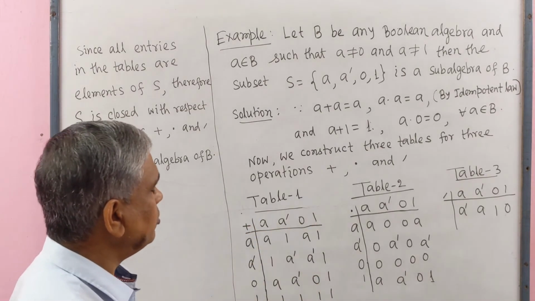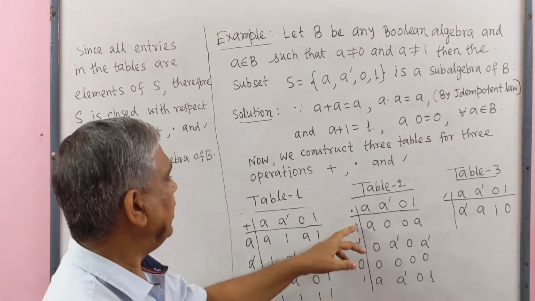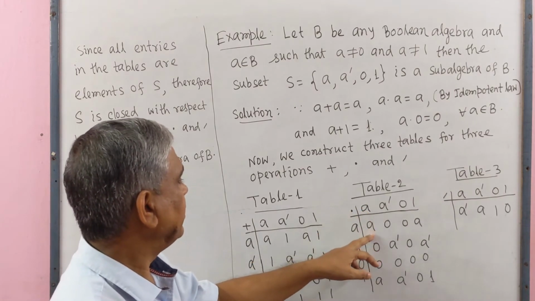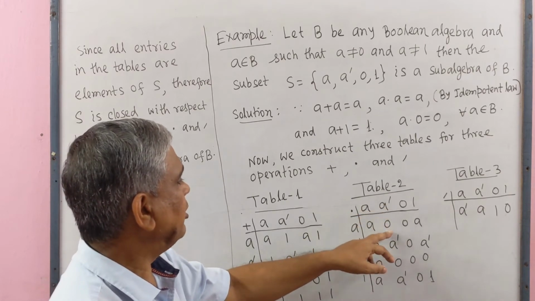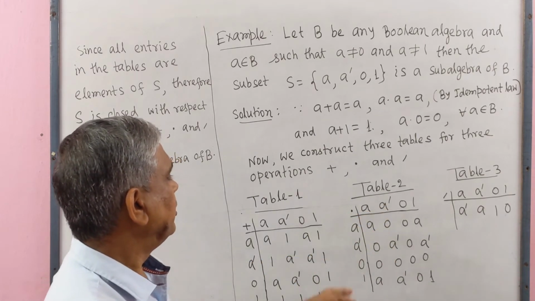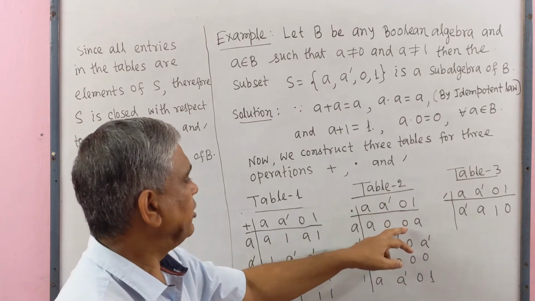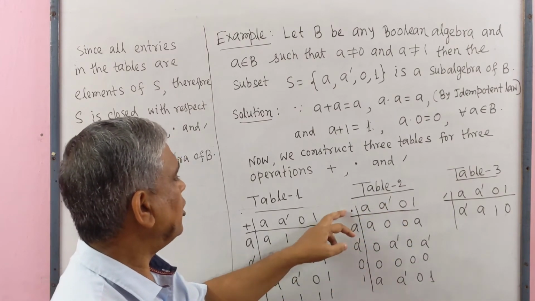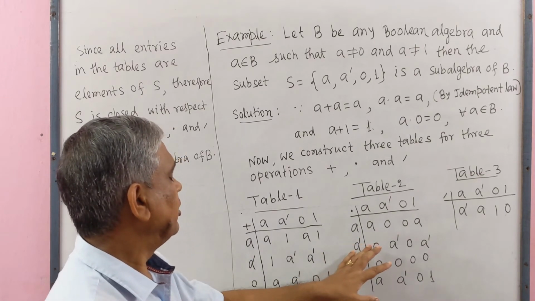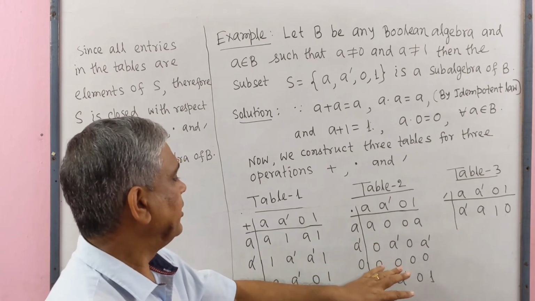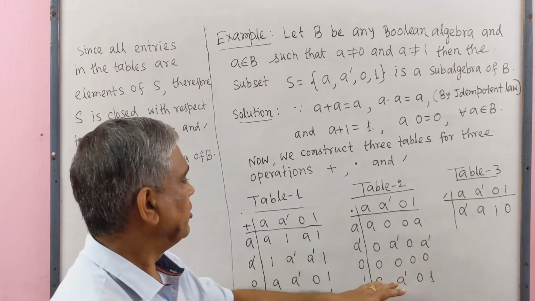Similarly in table 2 we get A dot A equals A, A dot complement of A equals 0, A dot 0 equals 0, A dot 1 equals A, and similarly we may find the other elements of this table.